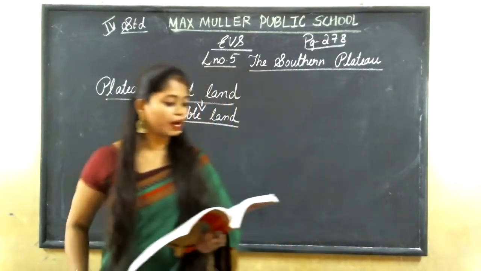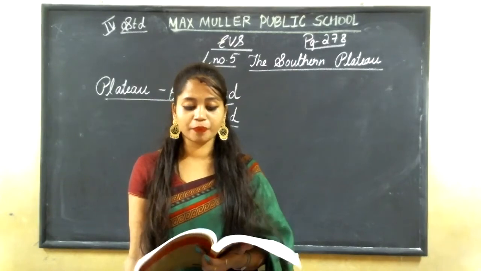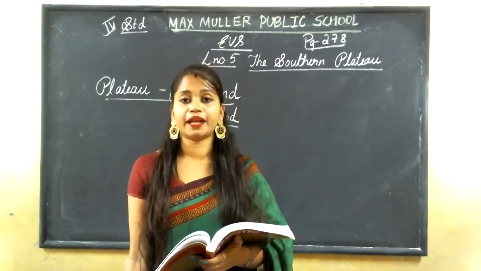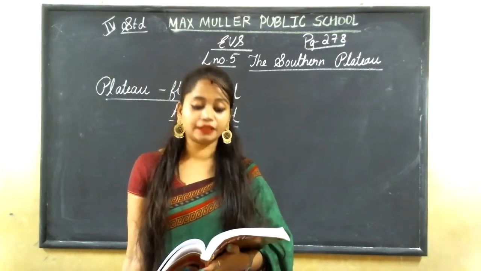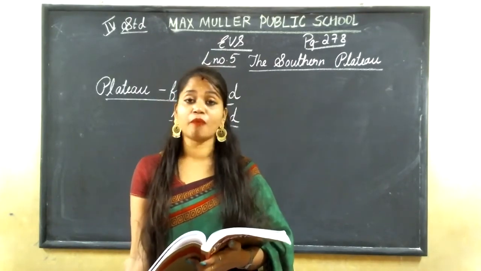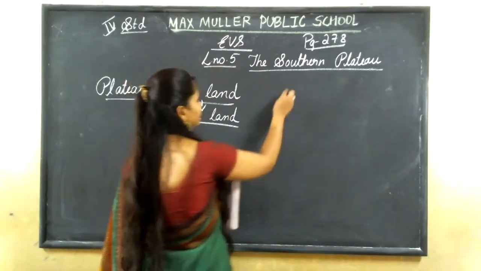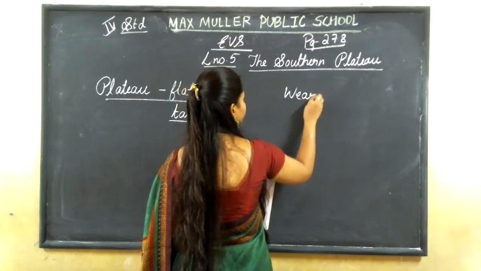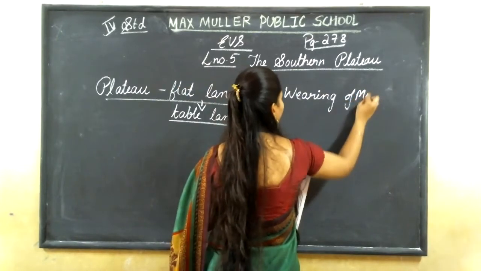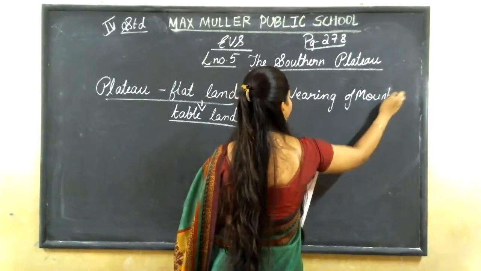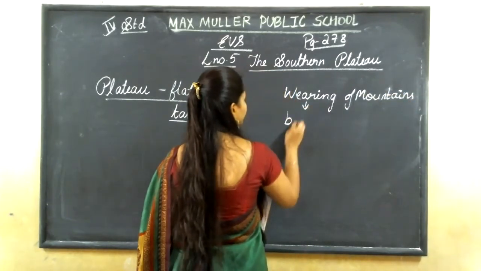A plateau is formed either due to wearing down of mountains or deposition of lava over an area. How is this plateau formed? It is formed either due to wearing down of mountains. Wearing means what? What is wearing, students? It is breaking down.